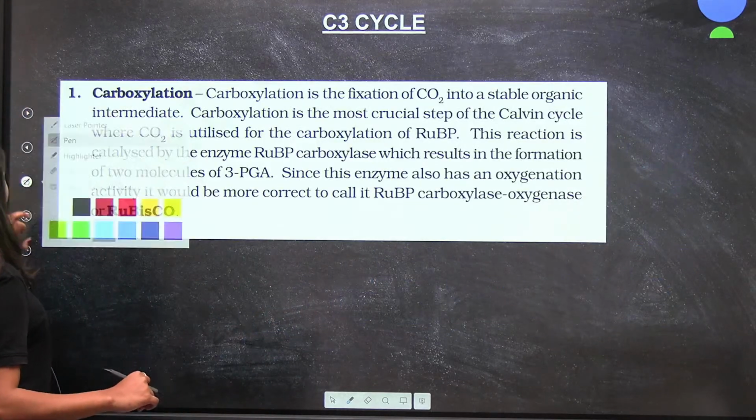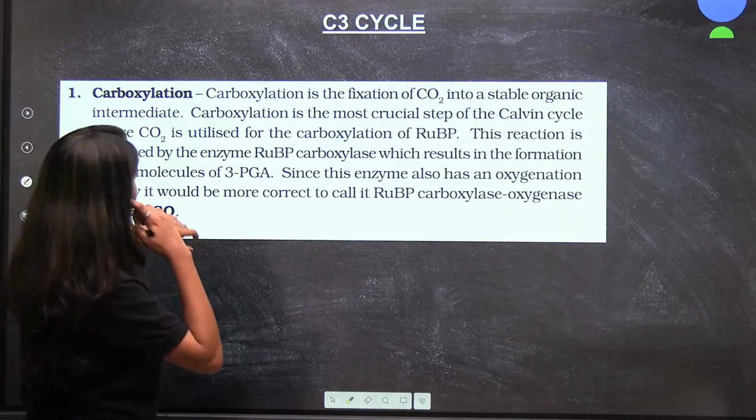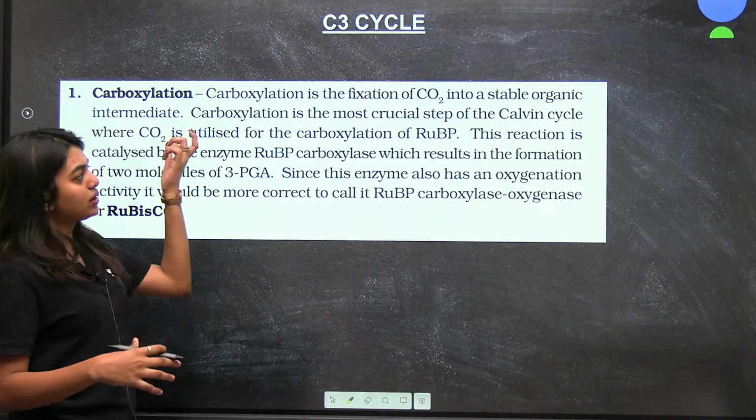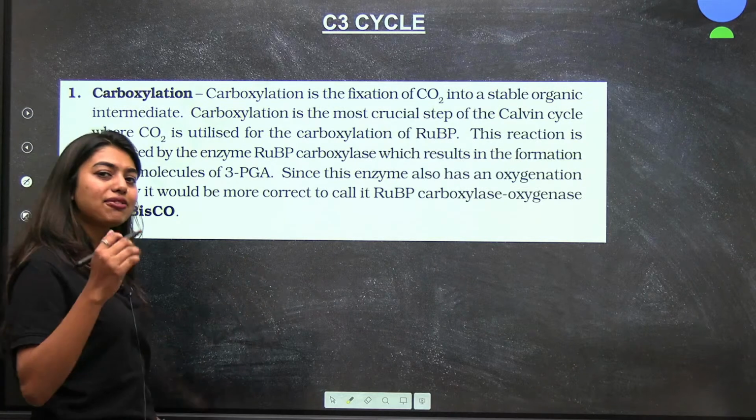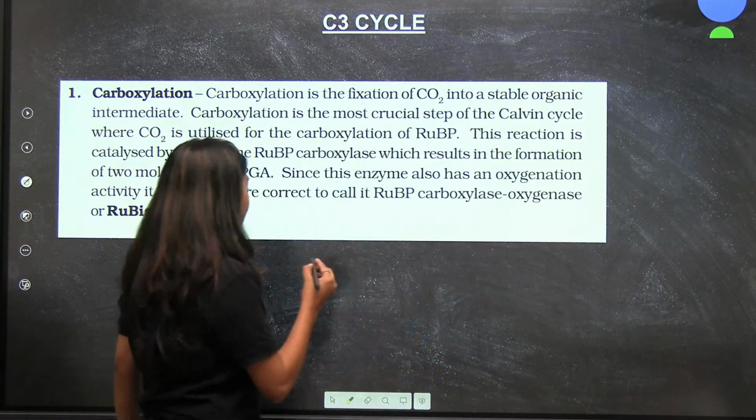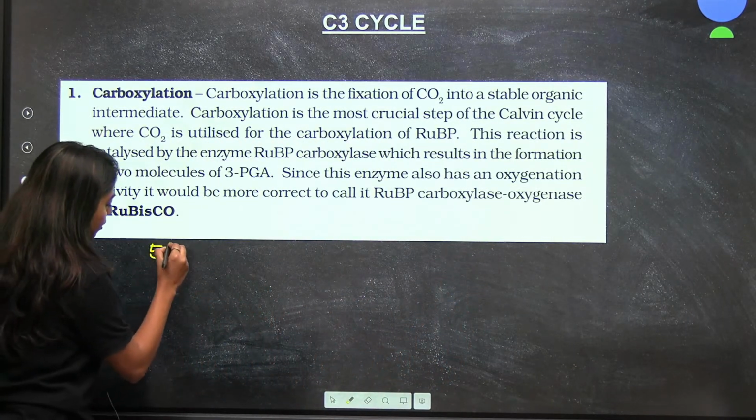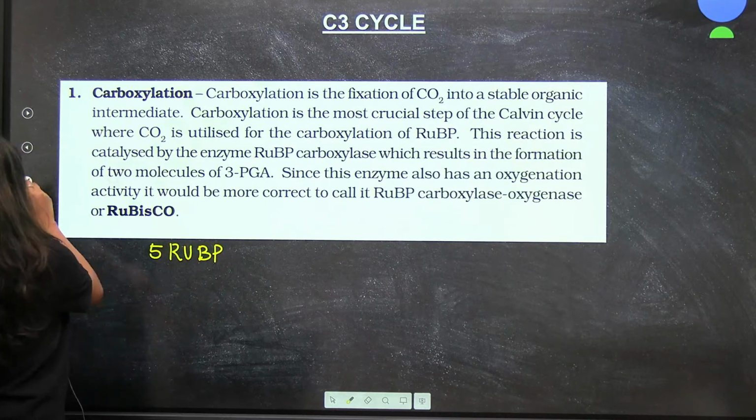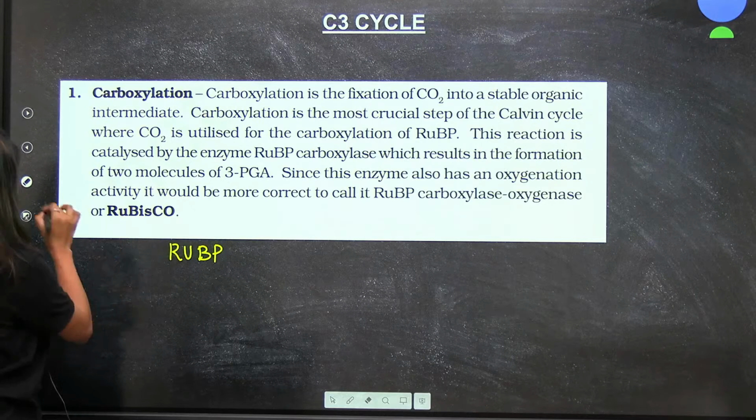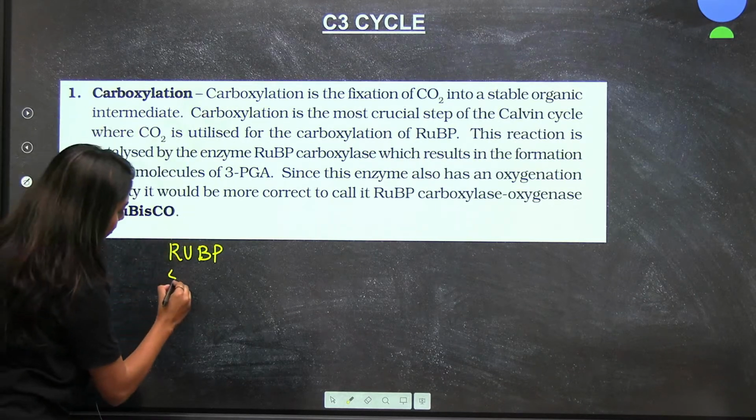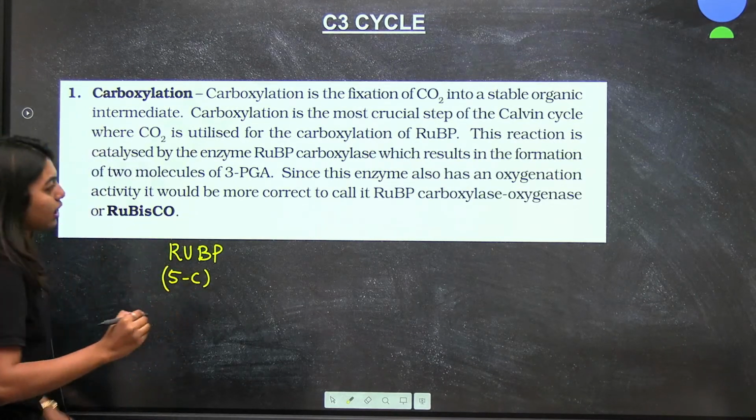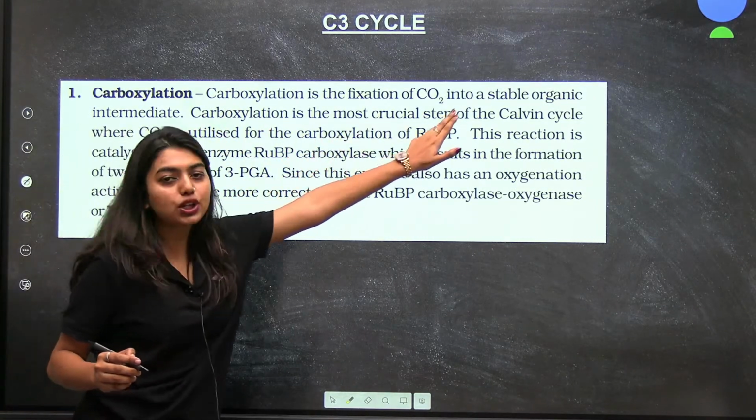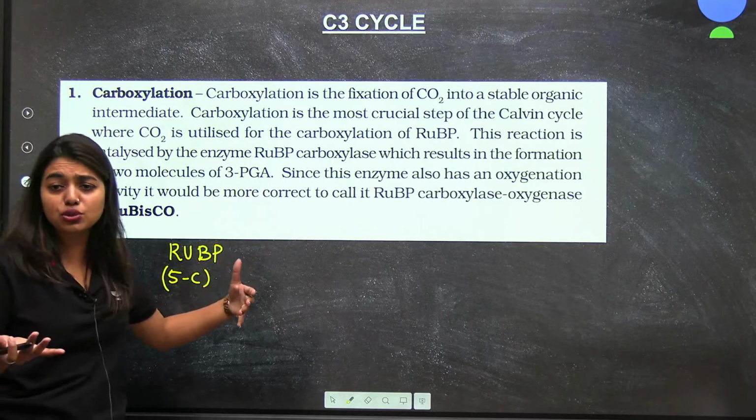Let's see what your NCERT is trying to say. Carboxylation, I told you, is the first step. The carbon dioxide acceptor is a 5 carbon RUBP. Carboxylation is the most crucial step of the Calvin cycle. Why is it the most crucial step?